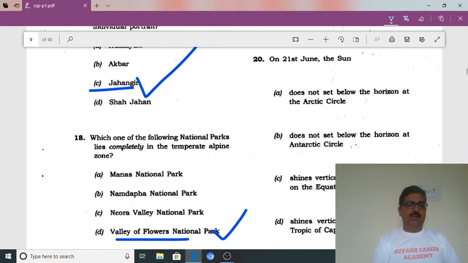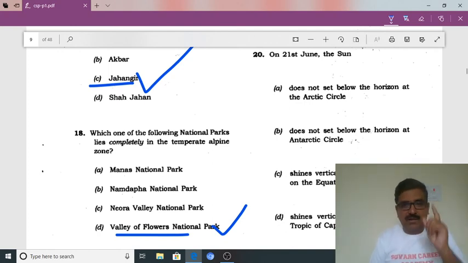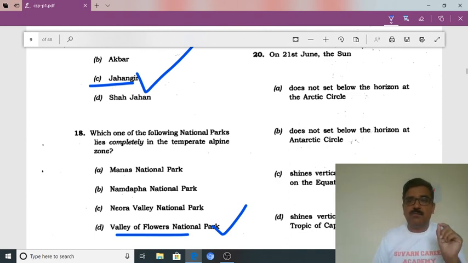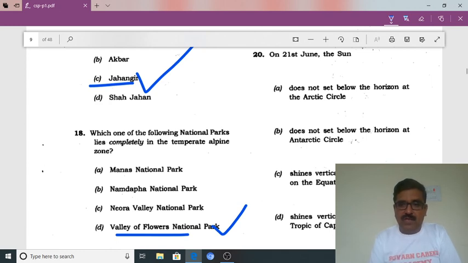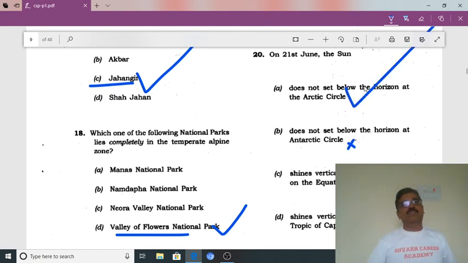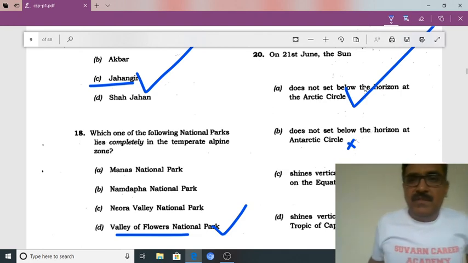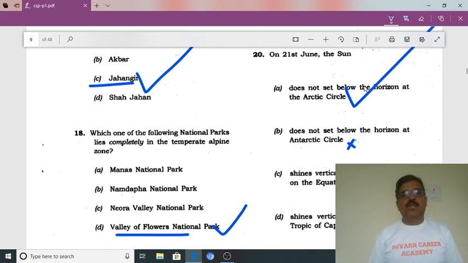Then the 20th question. On 21st June, the sun does not set below the horizon at the Arctic Circle, does not set below the horizon at the Antarctic Circle, shines vertically overhead at the... this is definitely wrong. This is also wrong. So, by the elimination technique, definitely this should be correct. So, this is correct. The sun does not set below the horizon at the Arctic Circle. So, the answer is A.